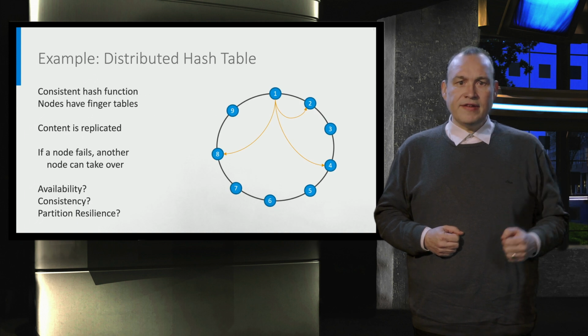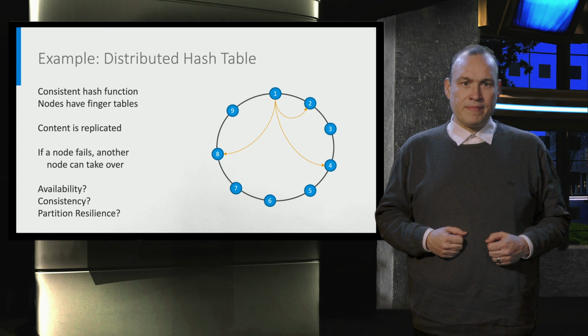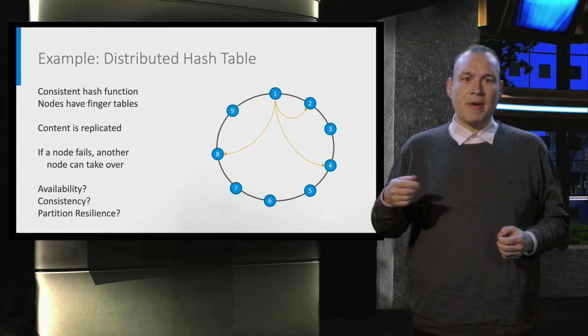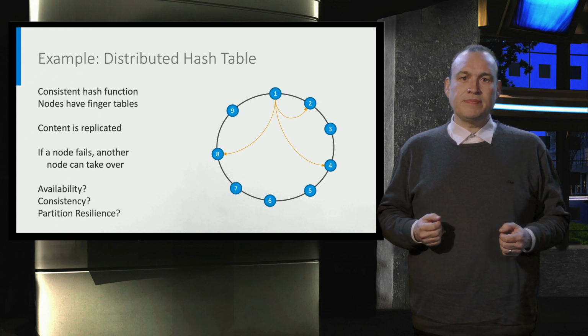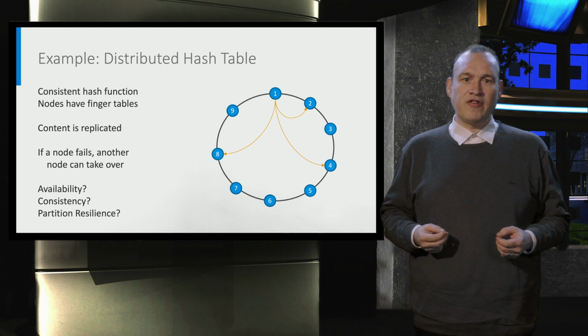In order to illustrate what this means, I like to use this data structure here, a DHT or distributed hash table. It works like a regular hash table in that it stores data by the hash of the key. It does so using multiple nodes, and every node is responsible for a part of the range of the hash function.